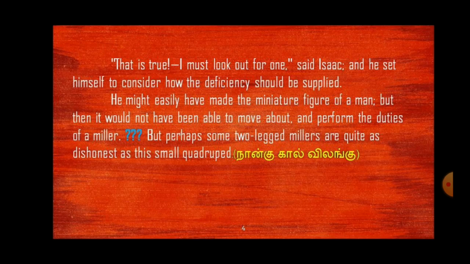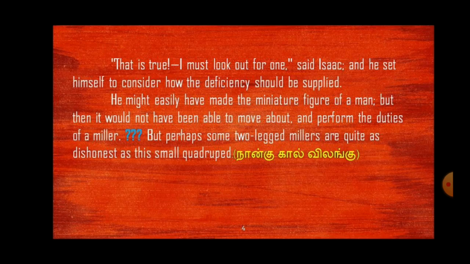He might easily have made the miniature figure of a man, but then it would not have been able to move about and perform the duties of the miller. Everything is okay, but where is the miller? Isaac was thinking that he had to make some idea.